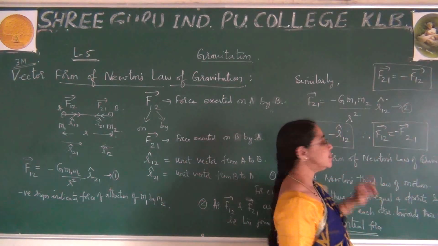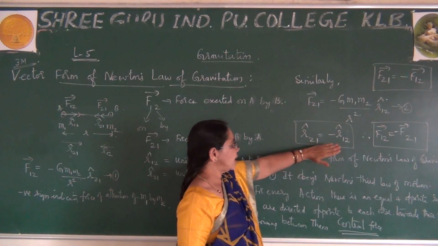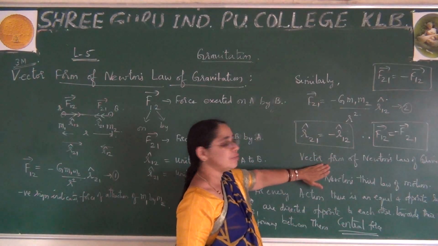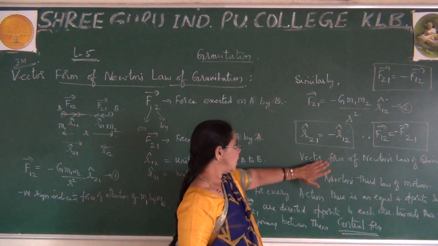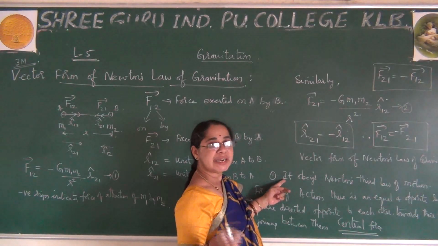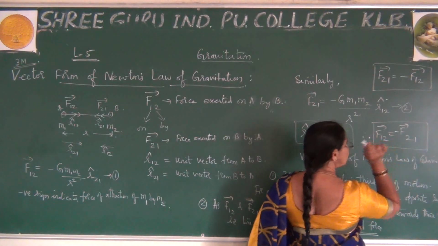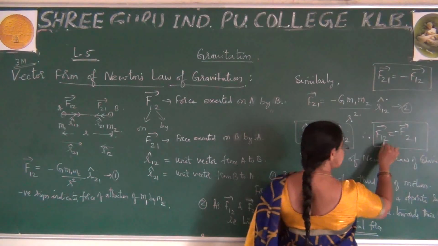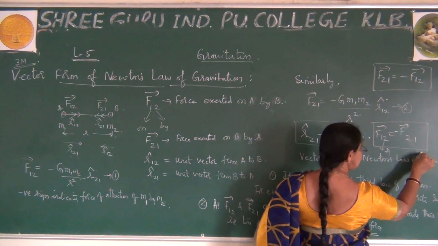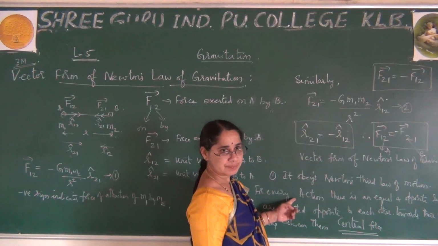After completing this, you have to write the conclusion. What is the conclusion? This final expression explains the vector form of Newton's law of gravitation. And finally, you have to explain it obeys Newton's third law of motion. This expression explains Newton's third law of motion. If this is acting as action, this is acting as reaction. Hence, it obeys Newton's third law of motion.